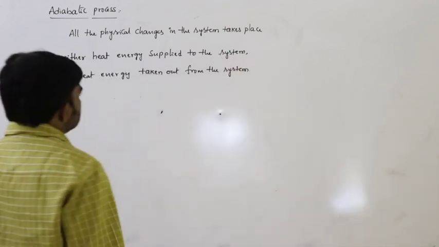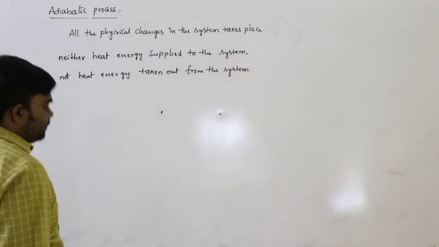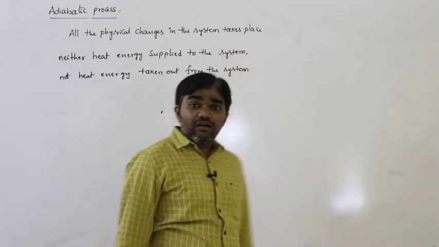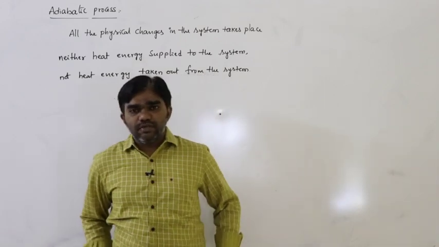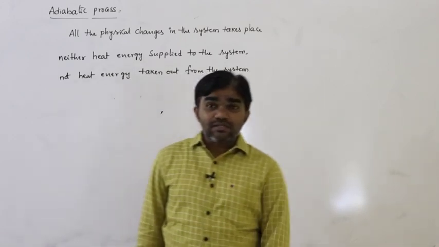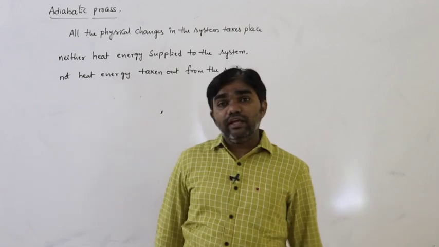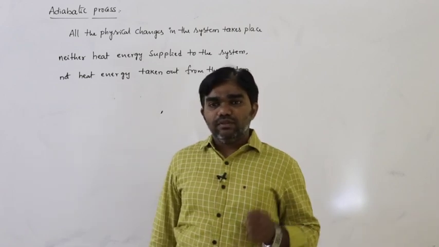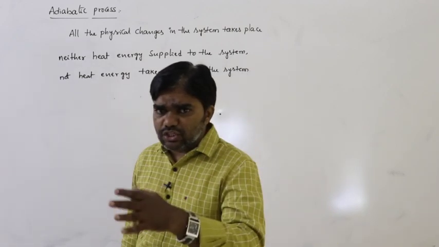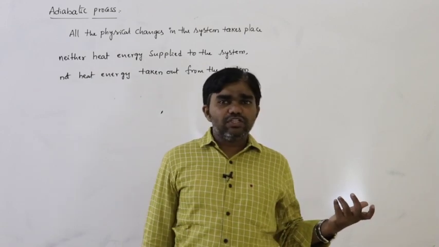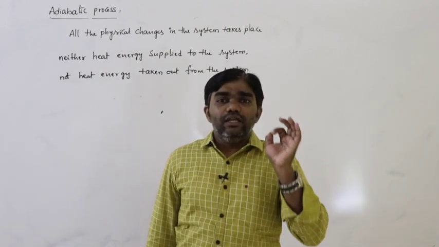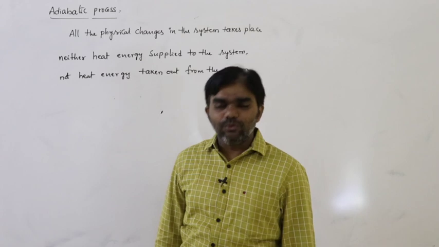This is the definition of adiabatic process. We are not supplying heat energy, we are not taking any heat energy from the system. That means dq is equal to 0.